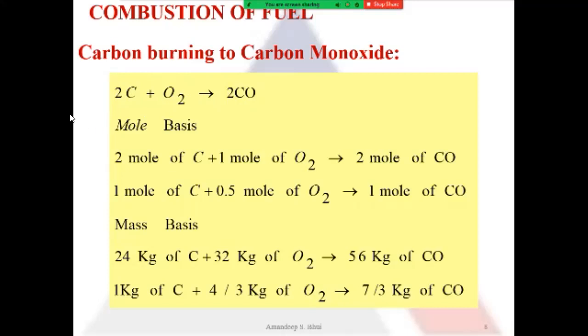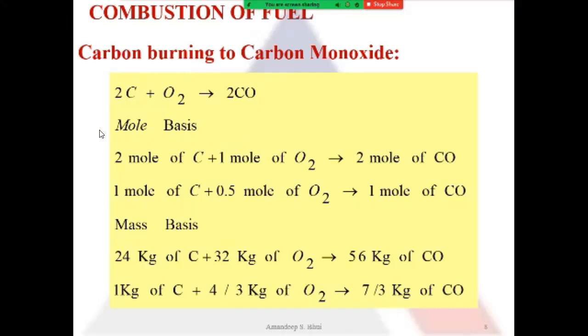Similarly, on the mass basis, carbon has an atomic mass of 12, so it will multiply by 2. So we will have 24 kilograms of carbon plus 32 kilograms of oxygen to produce 56 kilograms of carbon monoxide. So carbon is 12, oxygen is 16. So 12 plus 16 becomes 28. So 28 into 2 becomes 56. So that is why 56 kilograms of carbon monoxide.